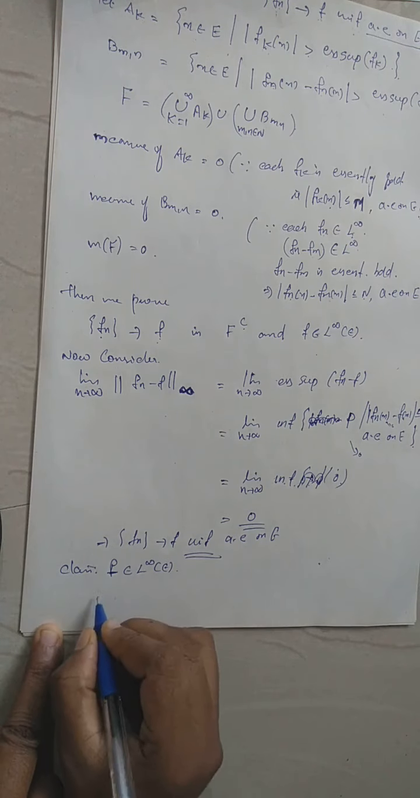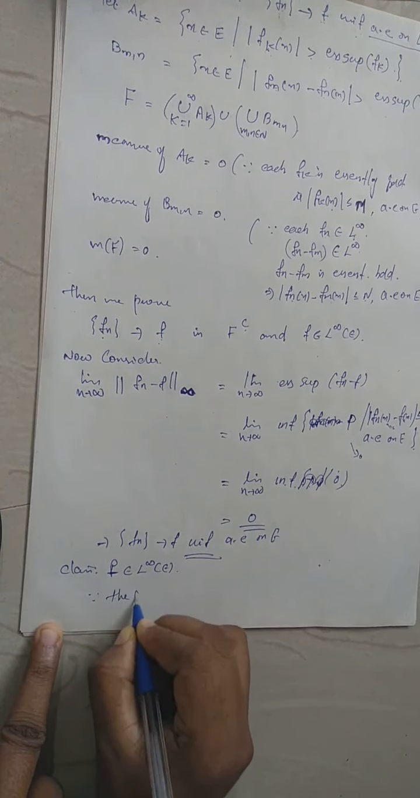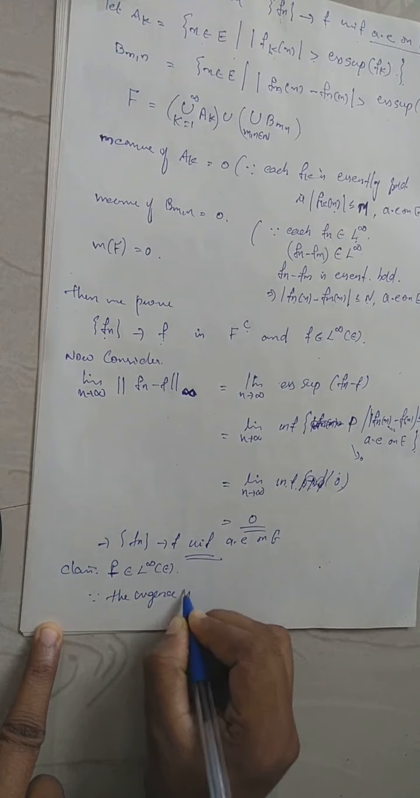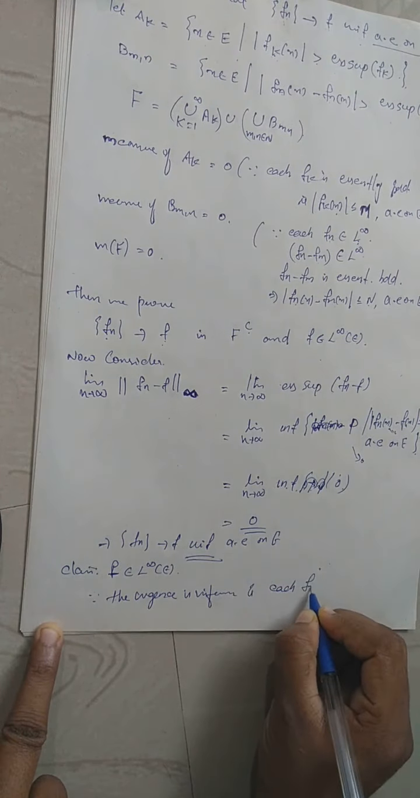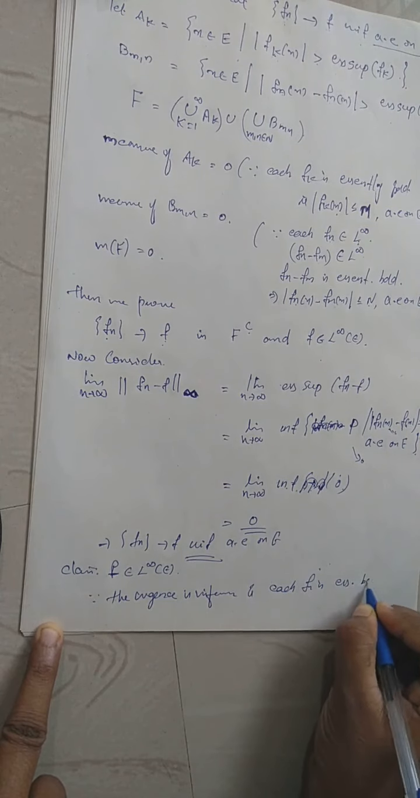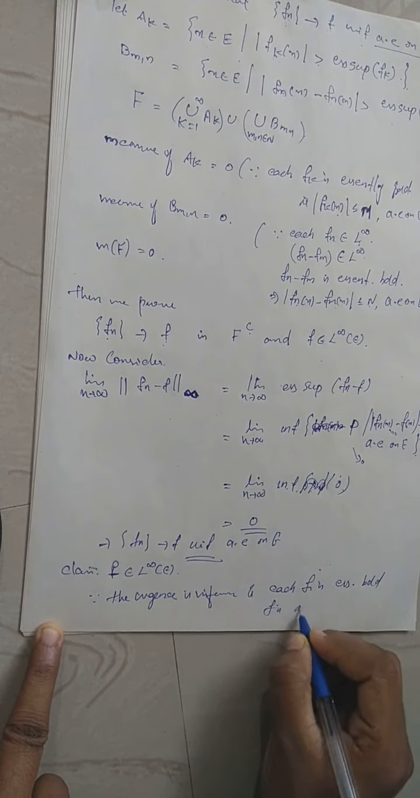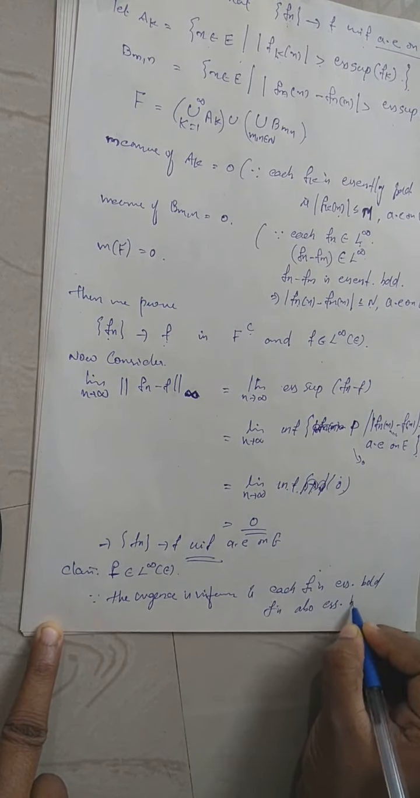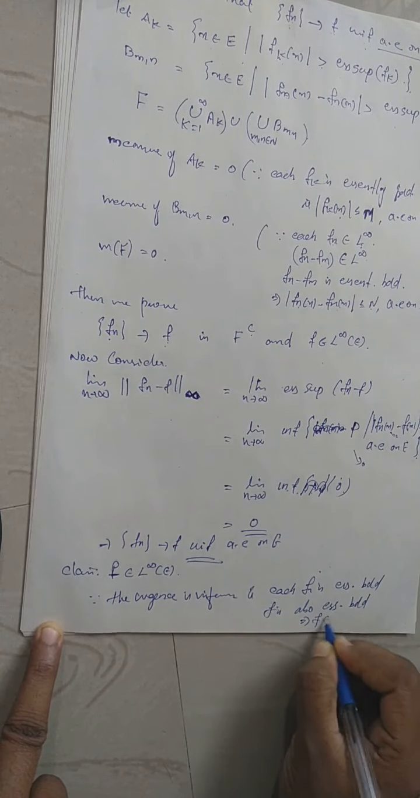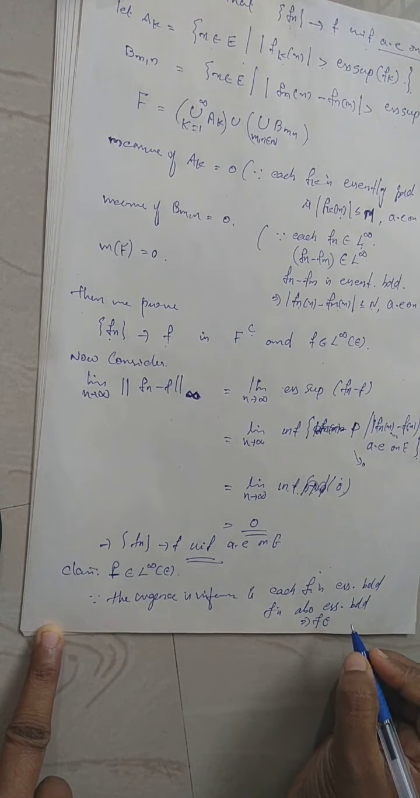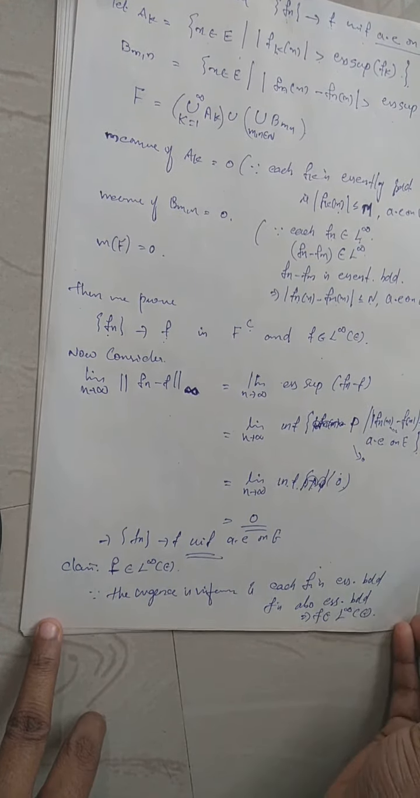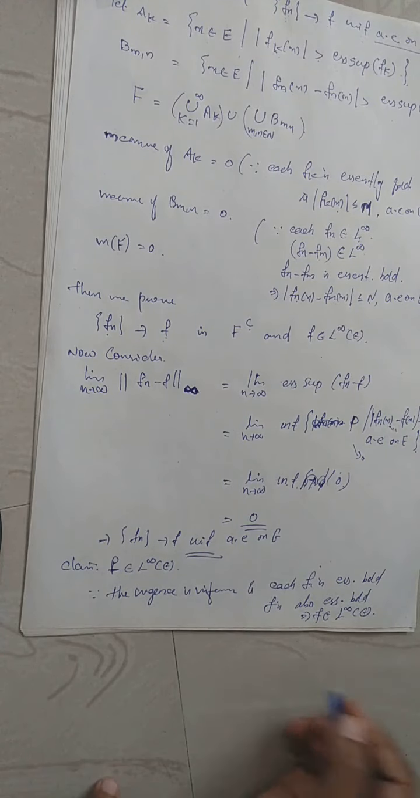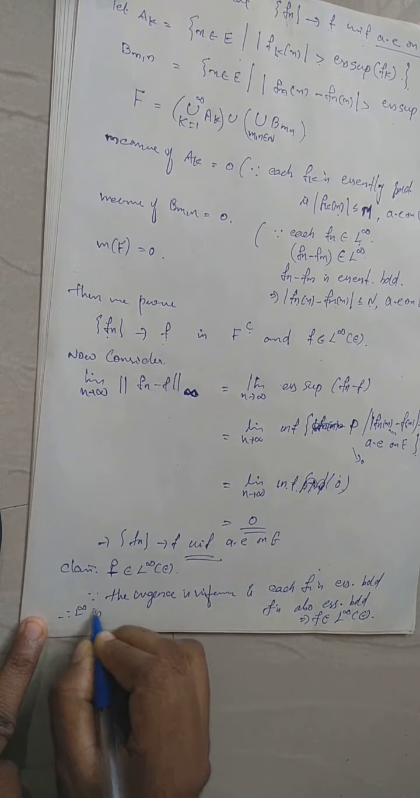Since the convergence is uniform and each Fn is essentially bounded, f is also essentially bounded. So f is a real valued function which is essentially bounded and defined on a measurable set E. Therefore, f belongs to L infinity of E. Therefore, L infinity is a Banach space.